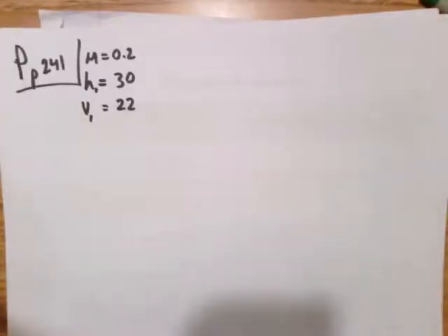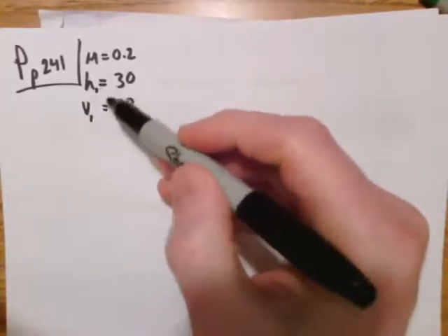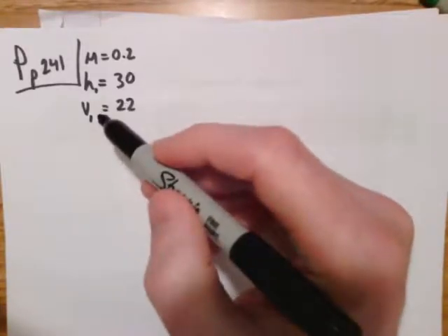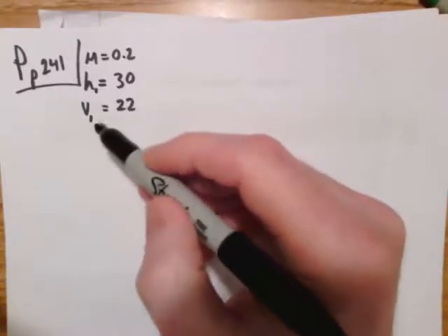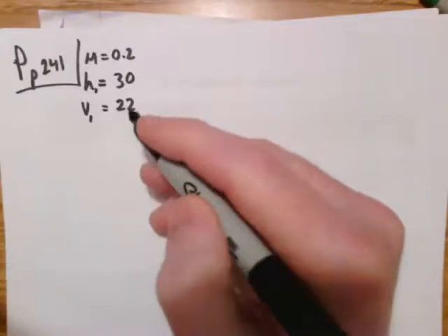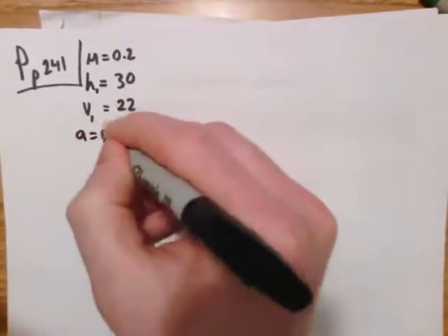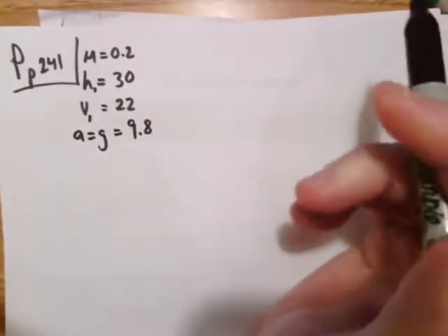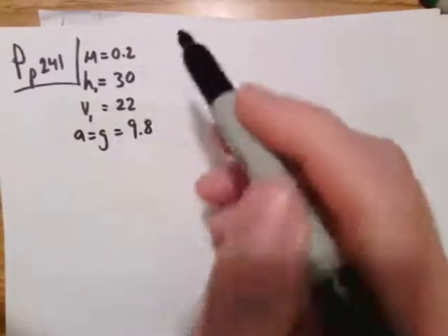All right, so it looks like we're going to have to figure out height and acceleration, not acceleration, that's gravity. I'll write that down: a equals g equals 9.8. Anyways, I was going to say it looks like you need to figure things out with the 5 equations, but you don't.